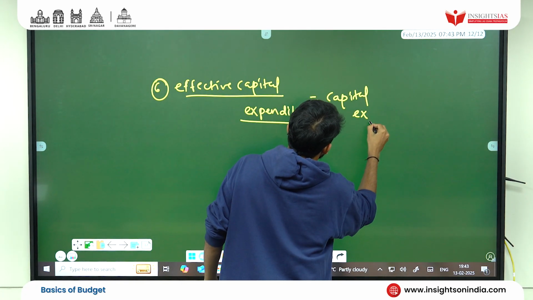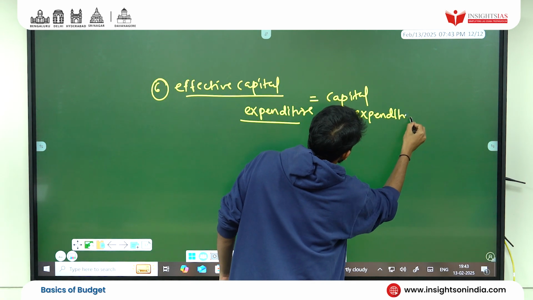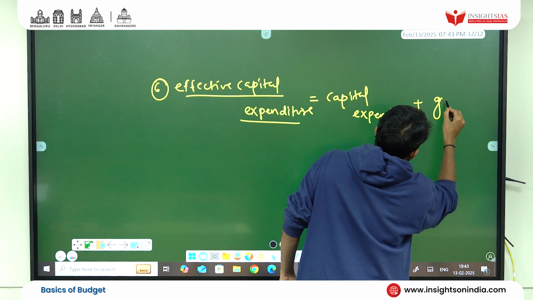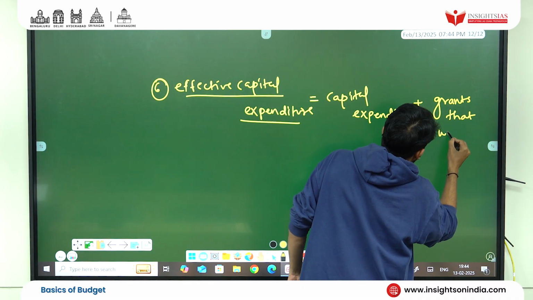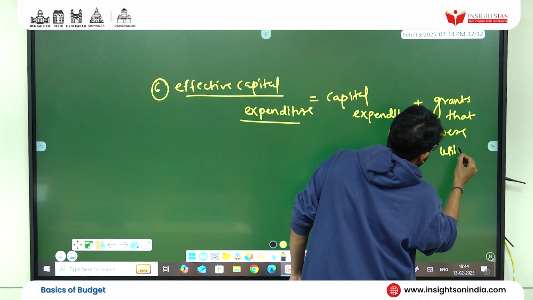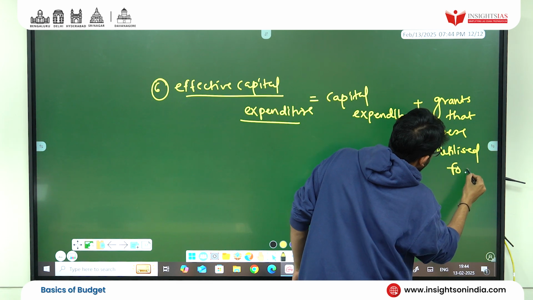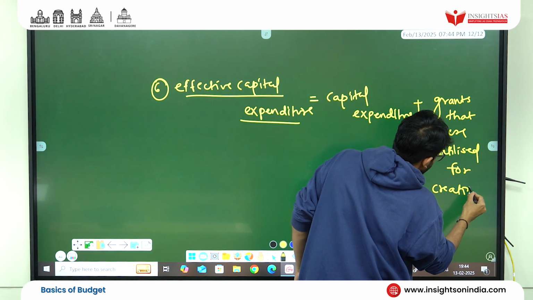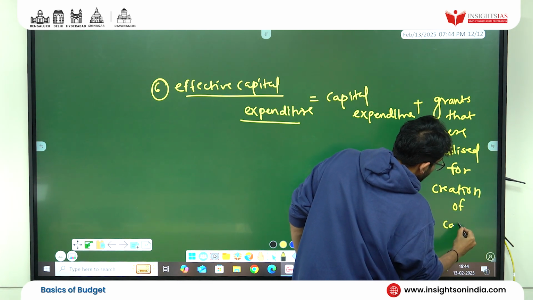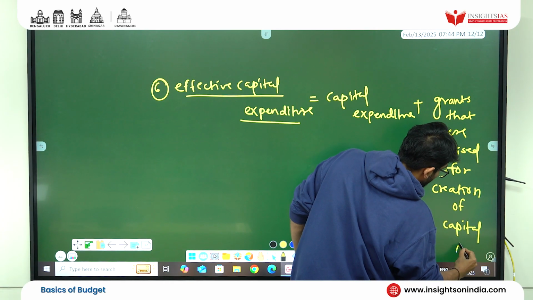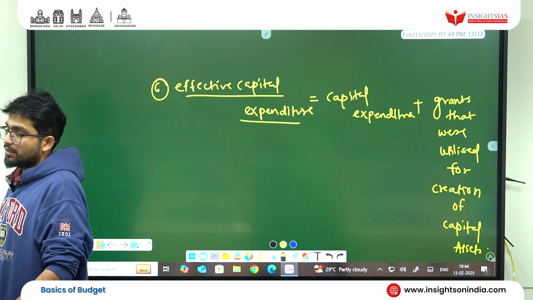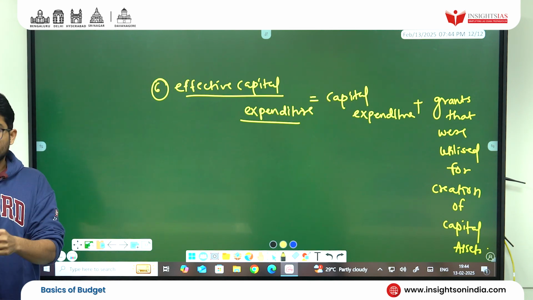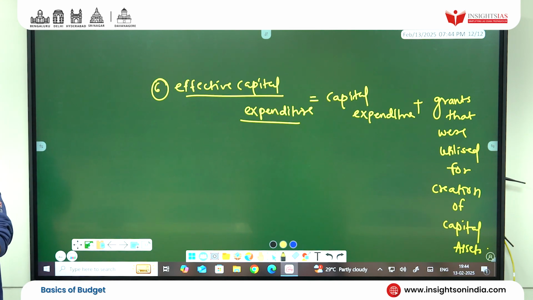Capital expenditure plus grants that were utilized for creation of capital assets.